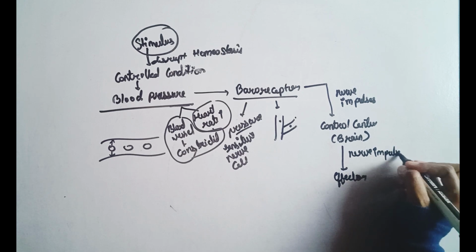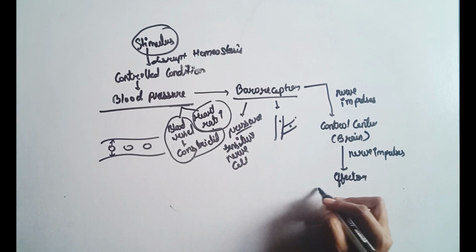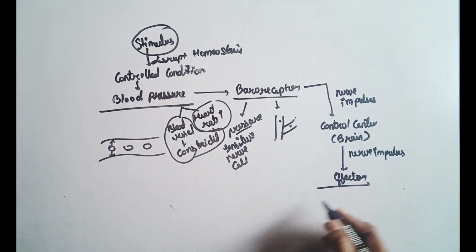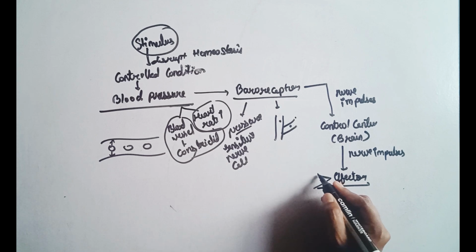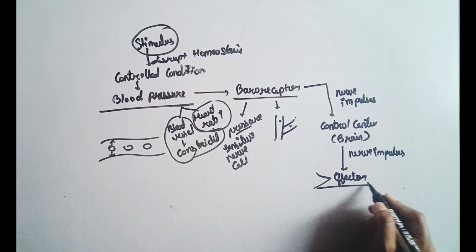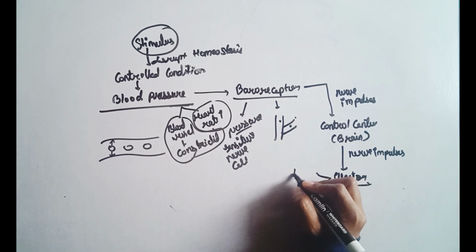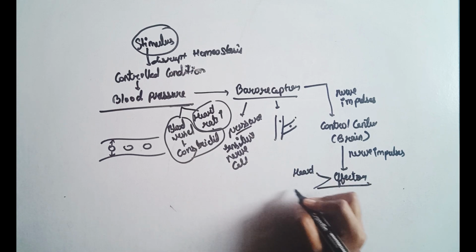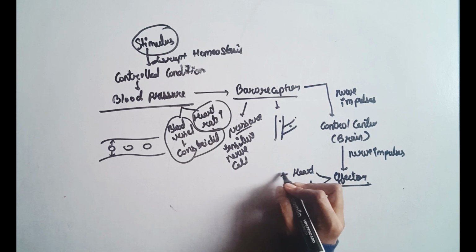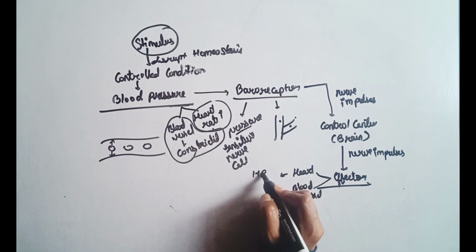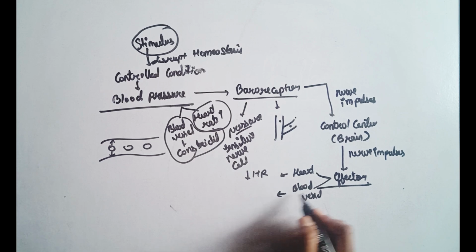In the previous video I discussed what an effector is: the organs and tissues behave like effectors. Here the effectors are the heart and the blood vessels.